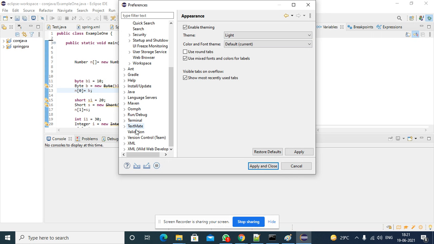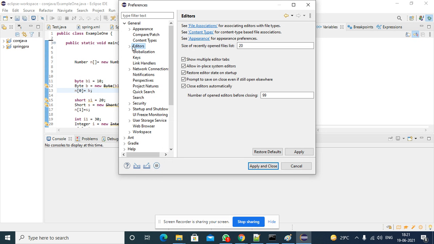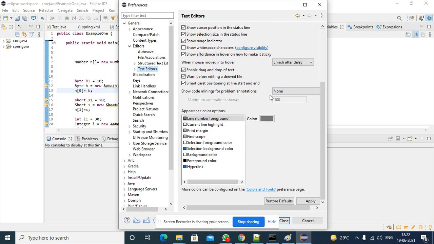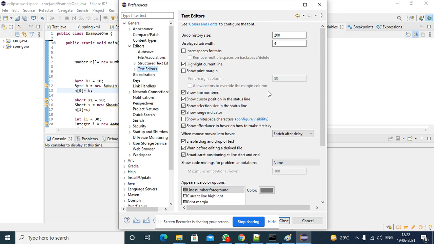Java Maven terminate validate somewhere. Okay, so we'll search in editors. Is there any editors? Text editor. So is there any font? Line numbers, size, font.